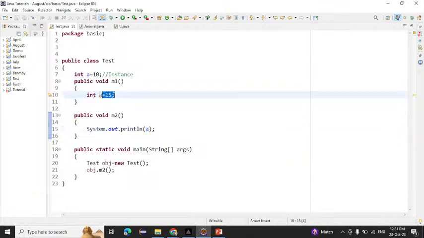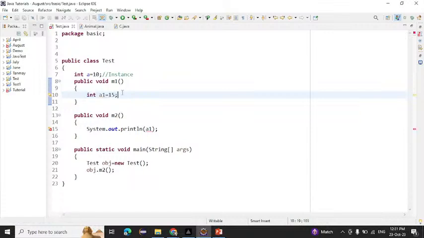Suppose here is a equals 15 and suppose this one has the name a1. Can we call this a1 here? No. Why are we not able to call this in another method? Because a1 is a local variable. It is specific to the m1 method only. Where we declare it, in that method only it will be accessible.